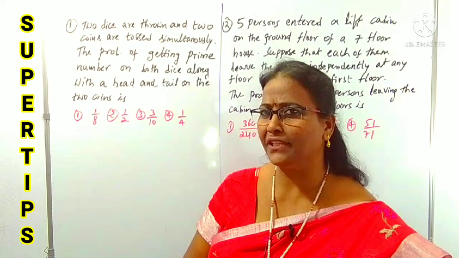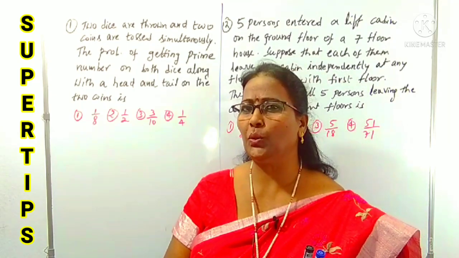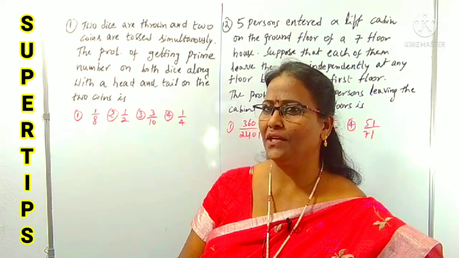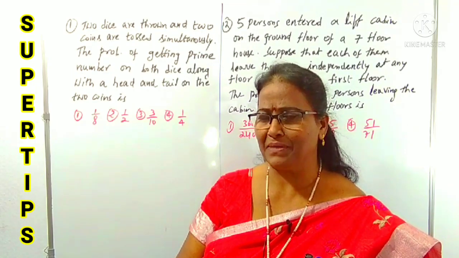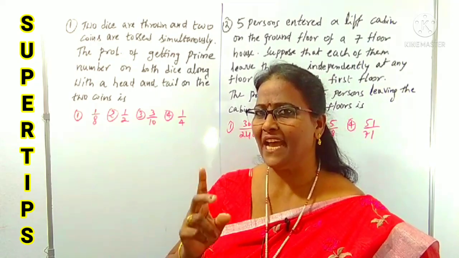You know, a die contains what events? Yes, 1, 2, 3, 4, 5, 6. What are the prime numbers? 2, 3, 5 are the prime numbers. What is given is that both dice have prime numbers.